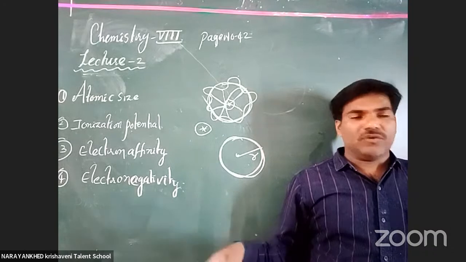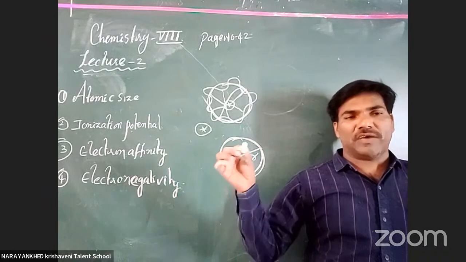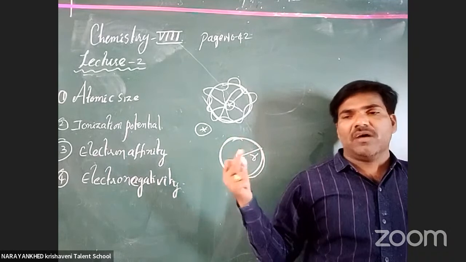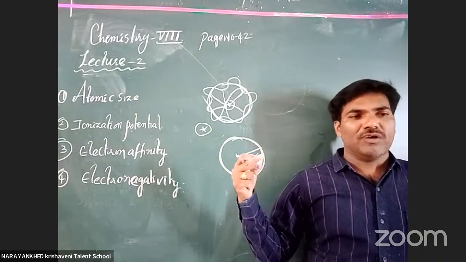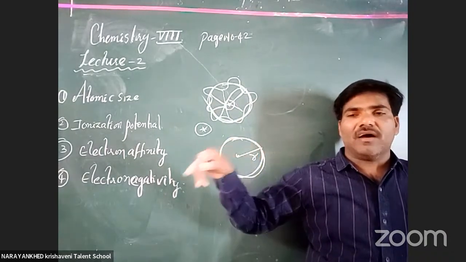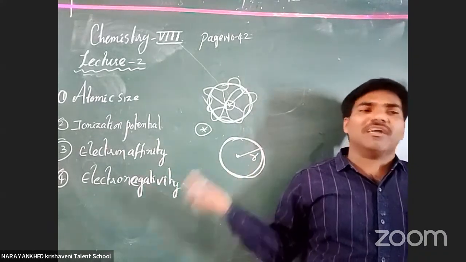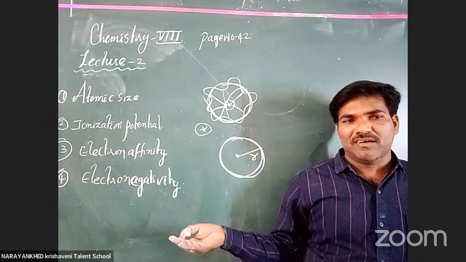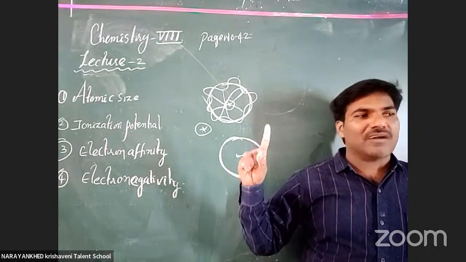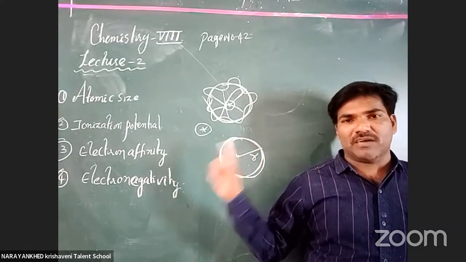Correct or not? Suppose you take a chalk-piece box. In the box, everything is identical. Suppose we don't know how to find the space occupied by a chalk-piece box. What do we have to do? We count all the chalk pieces and divide by the total number. It will work, no? In that manner only it is possible to find atomic radius. Don't think an individual atom provides the atomic radius for us. One individual atom never provides atomic radius.